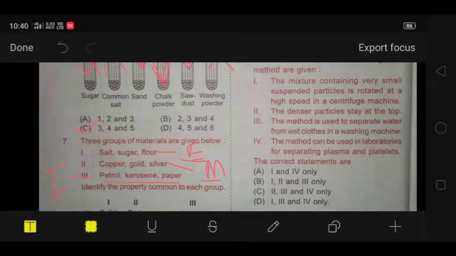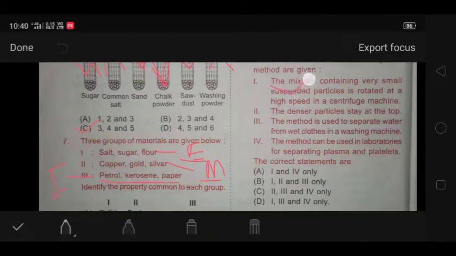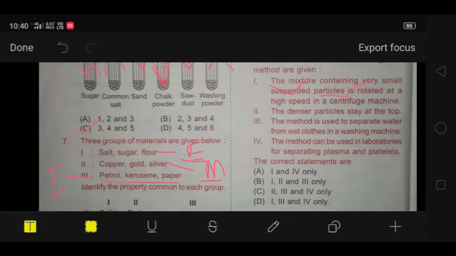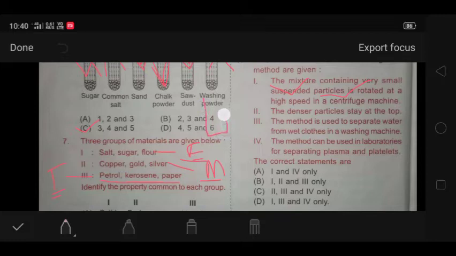First is that a mixture containing very small suspended particles is rotated at a high speed in a centrifuge machine. This is correct. As I told you, we rotate the particles at a very high speed. Next is that the denser particles stay at the top. No, the denser particles settle down. Like if this is a test tube, the denser particles will settle down, and the particles which are not denser will float above it.